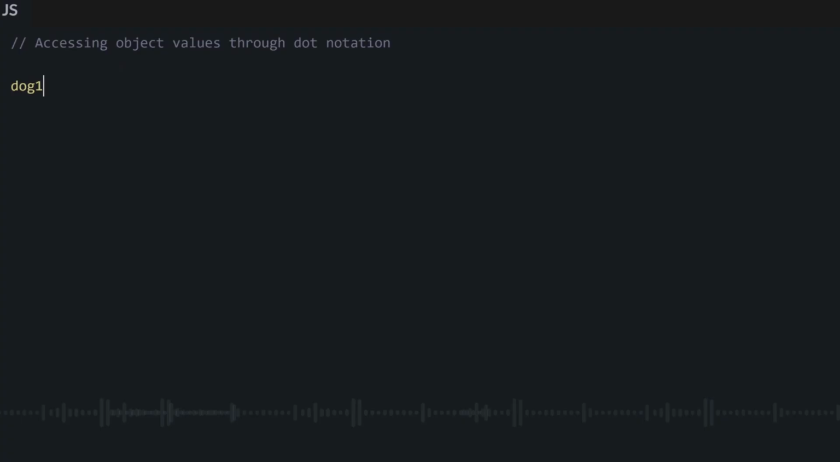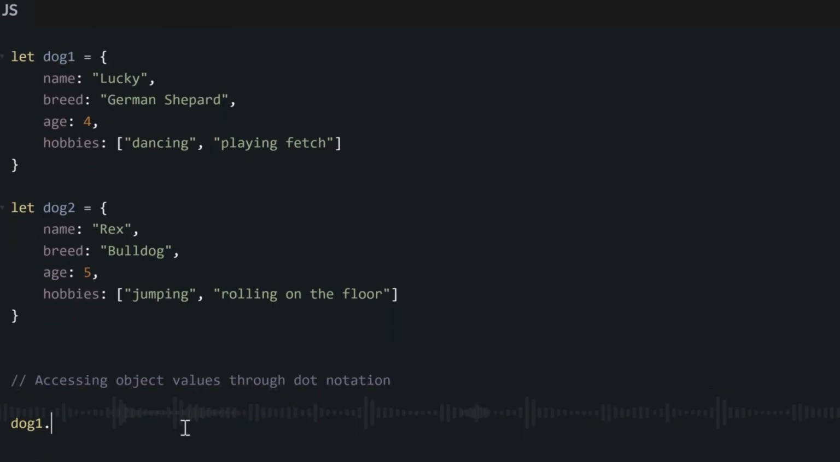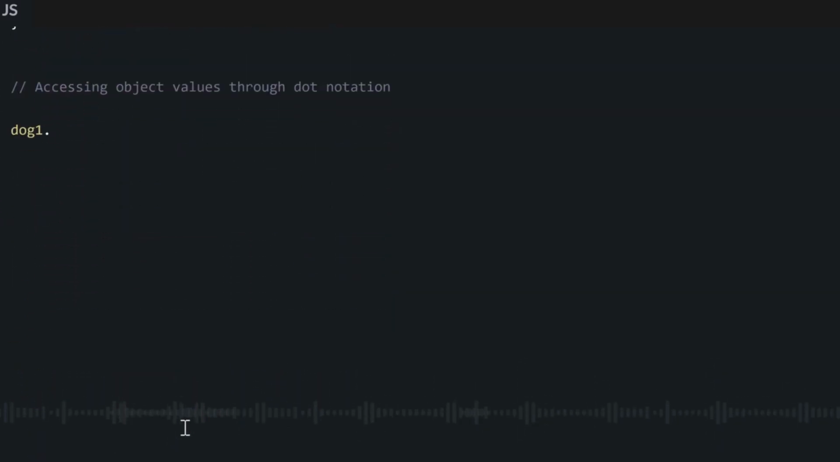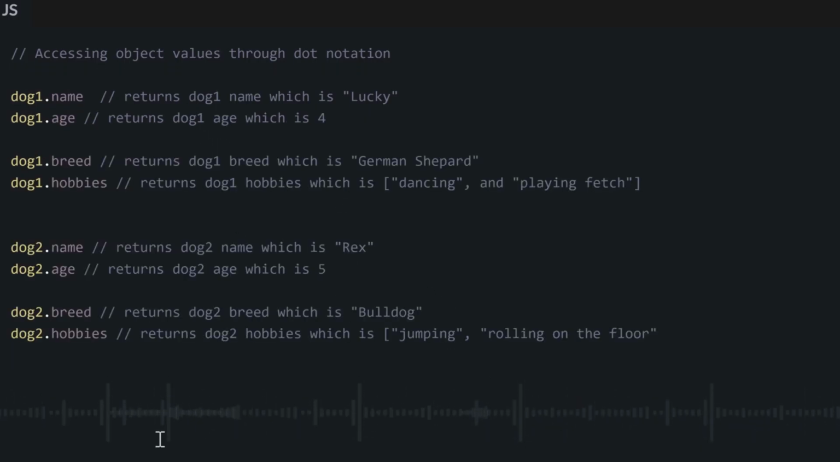So let's say we try access the name of our dog. We could just write the name of our object, which is dog 1 dot the property, which is name. So dog 1 dot name. And this one now will return the value of our dog name. Same for our dog 2. If you want to know the name of the dog 2, you could just write dog 2 dot name. And if you want to know the hobbies, you could just write dog 2 dot hobbies. If you want to know the age, dot age, and so on and so on.